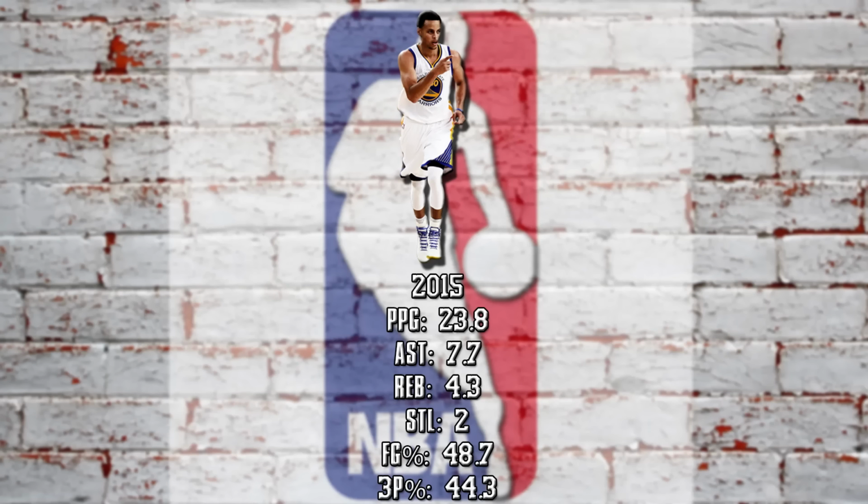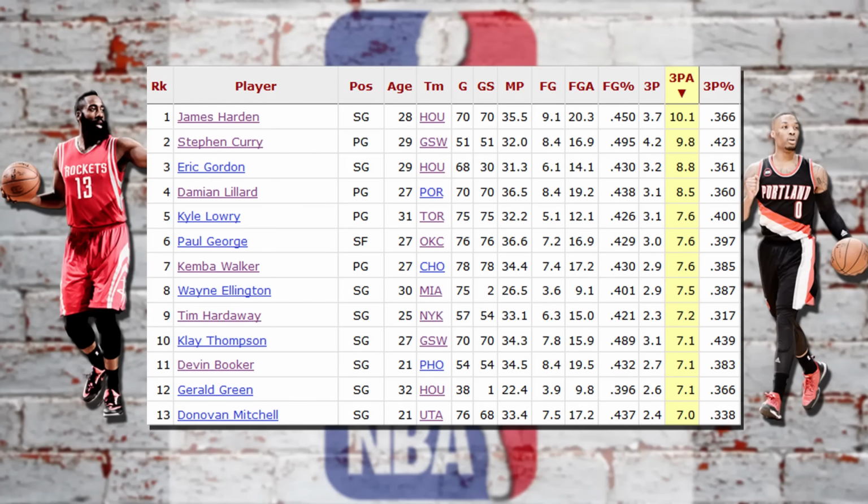Yet, here's Curry's stats for that year, and what sticks out the most is just how damn efficient he was. 45% on almost 8 3-point attempts per game, and just to put that into perspective, here are the 13 players this season averaging 7 3-point attempts or more, and as you can see, there's only 2 players not named Curry that are averaging 40% in that category.